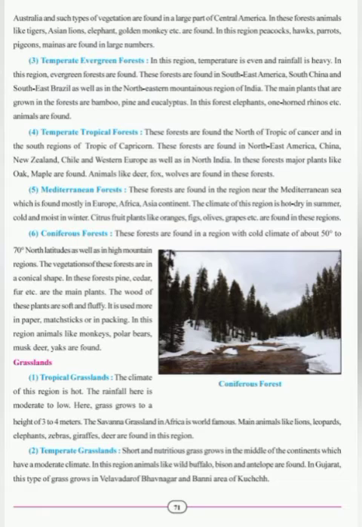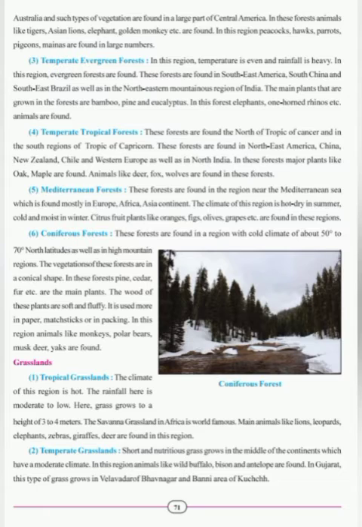are found here. Temperate evergreen forests. In this region, temperature is even and rainfall is heavy. In this region, evergreen forests are found. These forests are found in Southeast America, South China, and Southeast Brazil, as well as in the northeastern mountainous region of India. The main plants that are grown in the forest are bamboo, pine, and eucalyptus. In this forest, elephants, one-horned rhinoceros, etc.